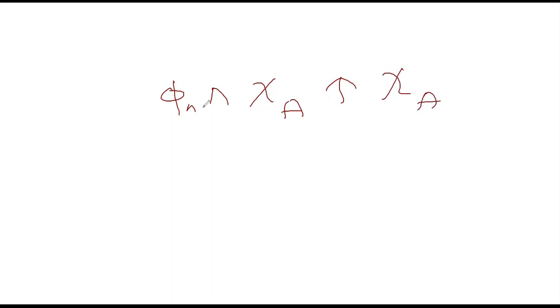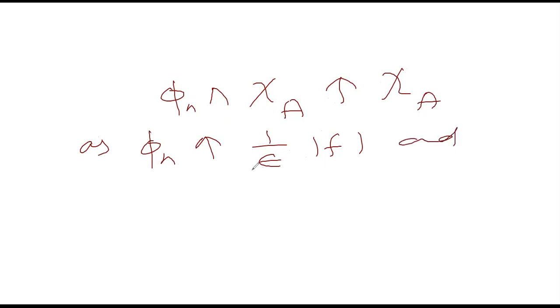Because phi n increases to 1 by epsilon times mod of f, as phi n is a sequence of step functions for this function, and 1 by epsilon times mod of f is greater or equal to chi of A. You can see it at this page number.